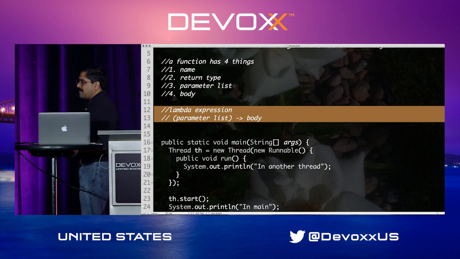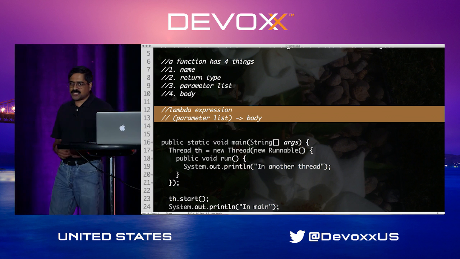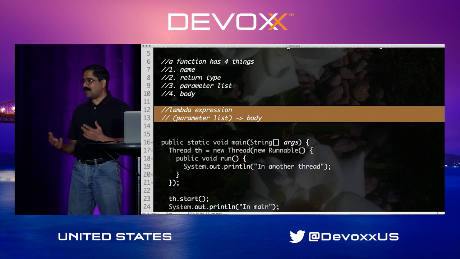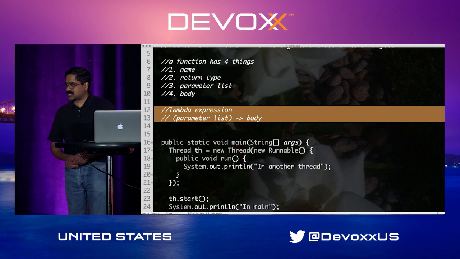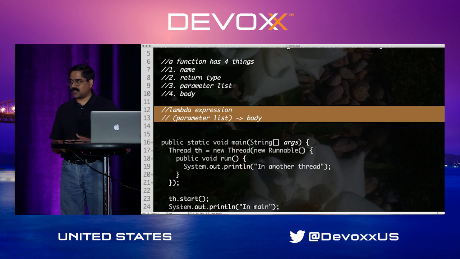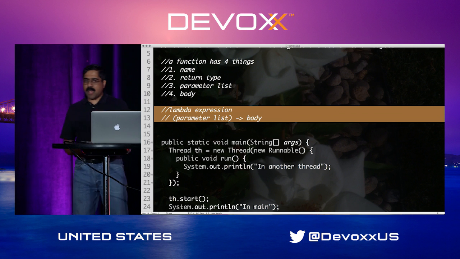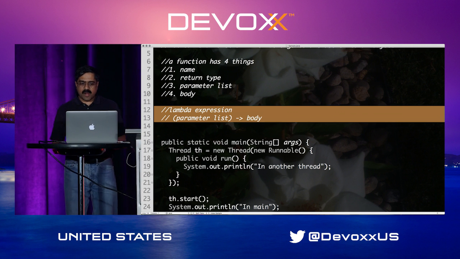What about the name of the method? Who cares? When the work is done, it's anonymous. So Lambda expressions are anonymous methods whose return types are inferred, and all you carry with you is a parameter list, an arrow, and the body of the function.